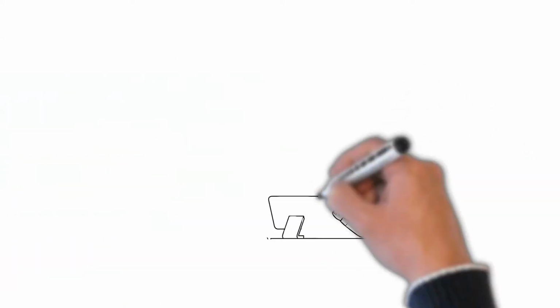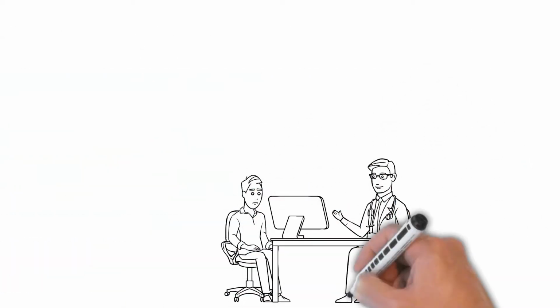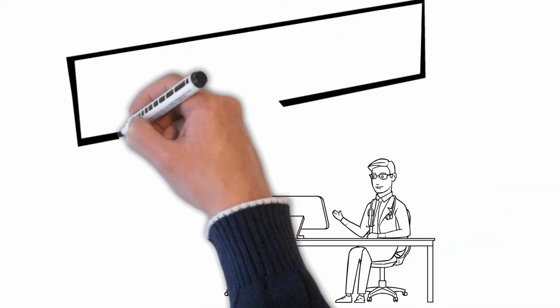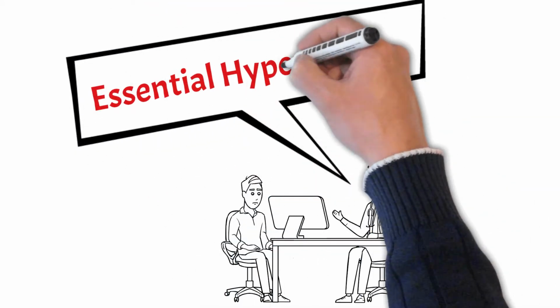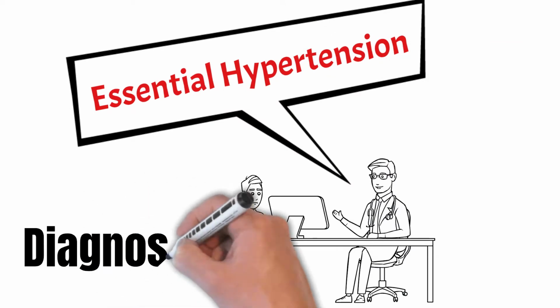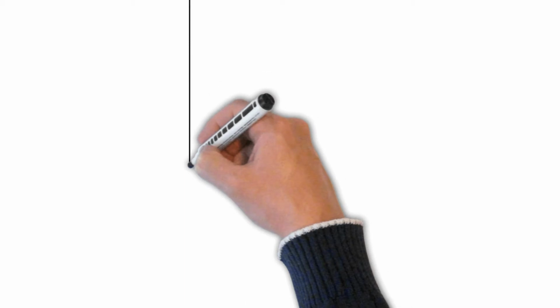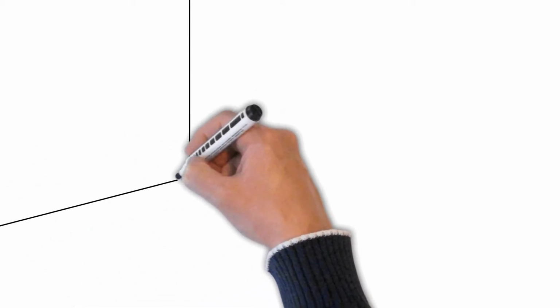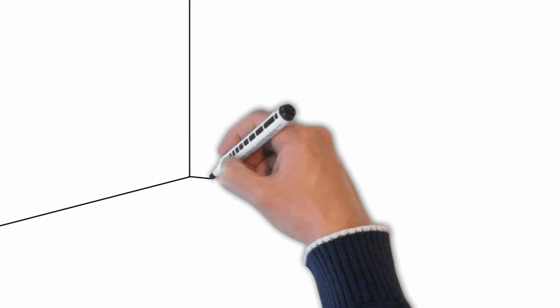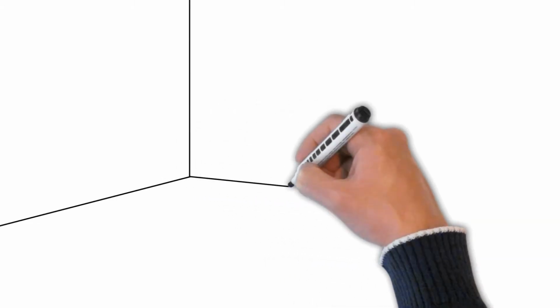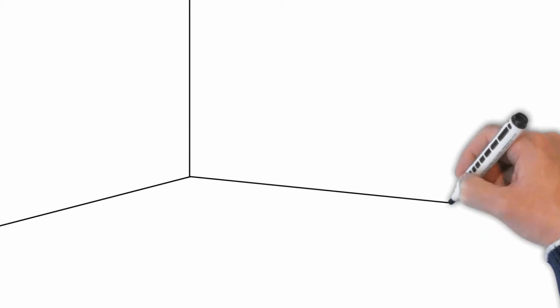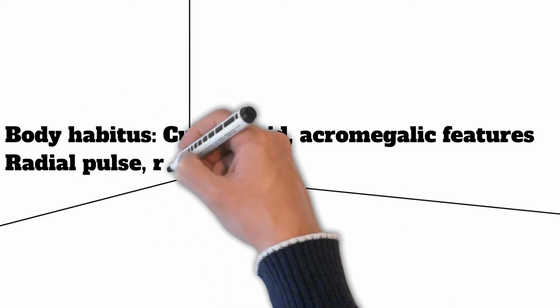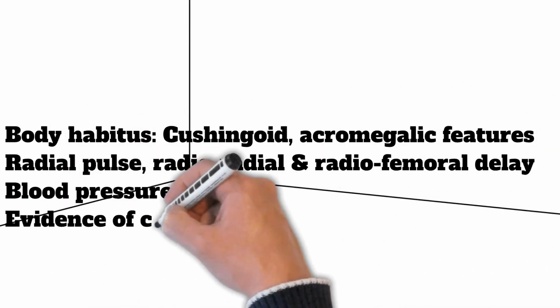At this point, we have ruled out possible differentials and made our approach aligned towards a definitive diagnosis. To support it, we can perform a quick physical examination and lab investigations. As in this case, we can check body habitus, obese, Cushingoid, acromegalic features, radial pulse, radio-femoral delay, for coarctation of aorta. Check the blood pressure yourself, with a manual sphygmomanometer, in both arms.